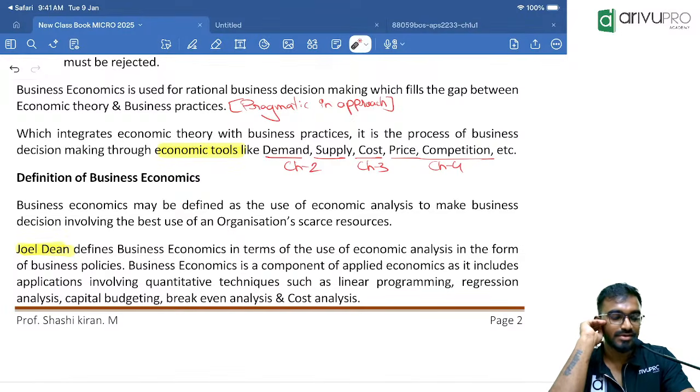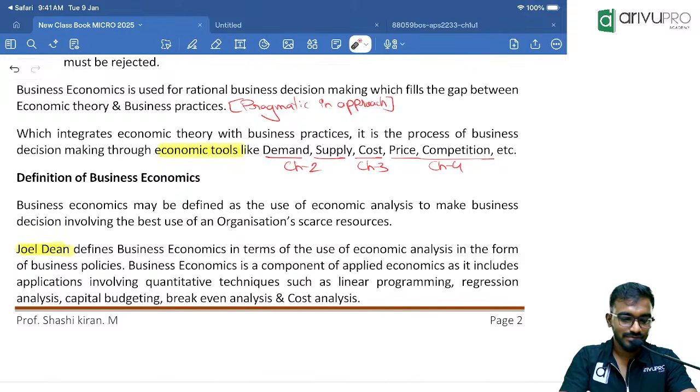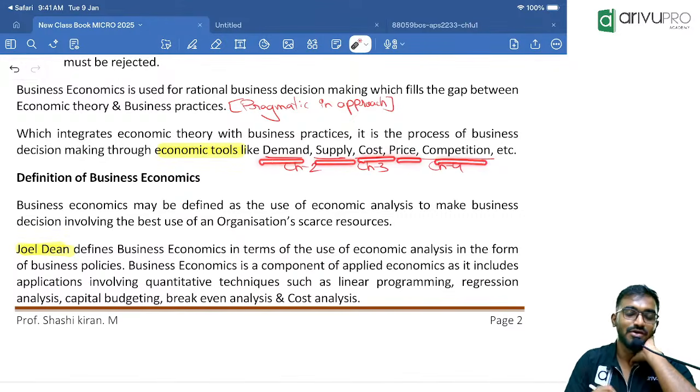Clear? Okay, below that. Business economics is defined by Joelden, comma, next line, which considers microeconomic tools like demand, supply, cost, price, competition, etc. for its decision making.